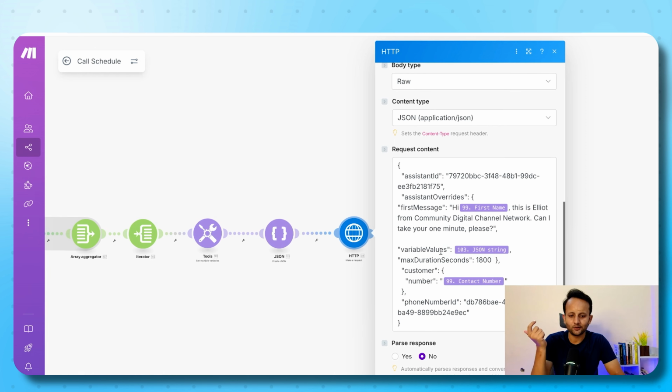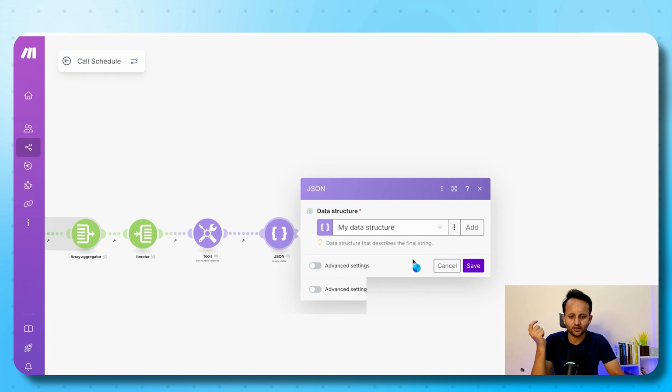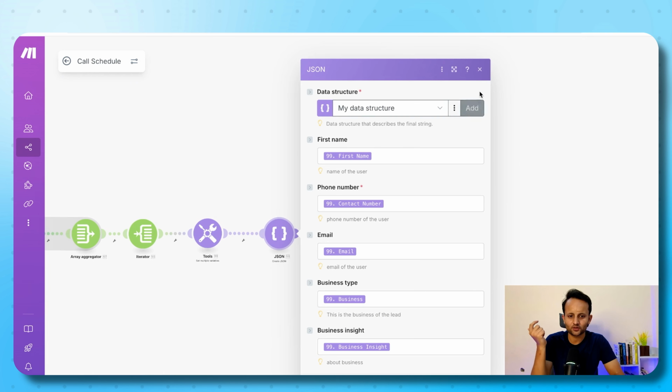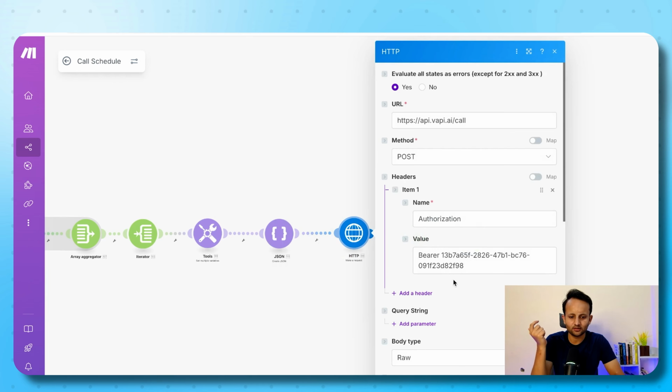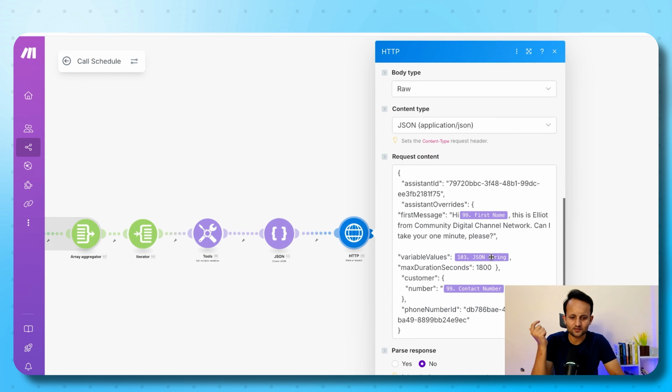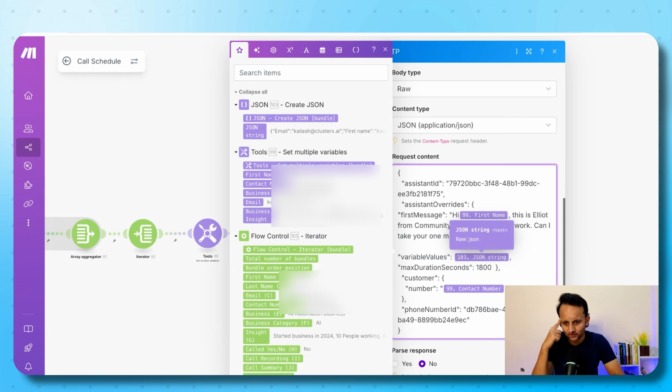In variable values, what I did is I defined this JSON data. In the variable, I'm defining that data here. This is a JSON string, and in it you will be able to see all the different types of data. The agent has the first name of the user in the first message. Secondly, it has all the variables with all the data about the user. The agent will understand that it is getting this type of data to call a particular person, and it will use the data while interacting with that person.